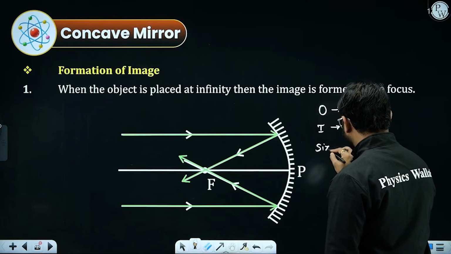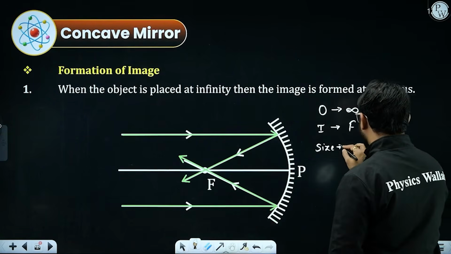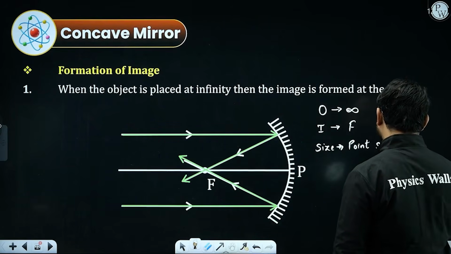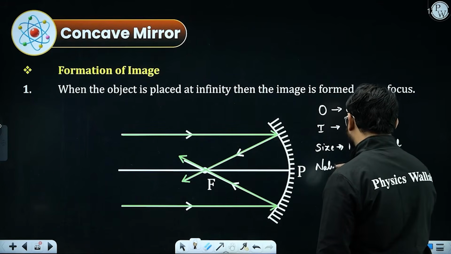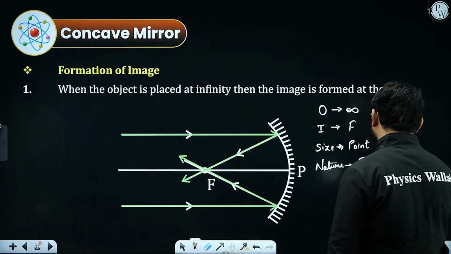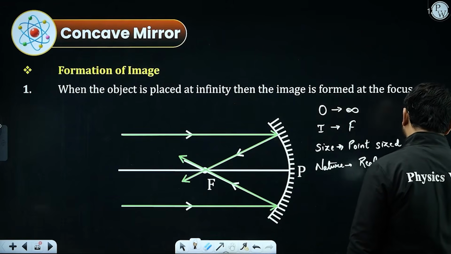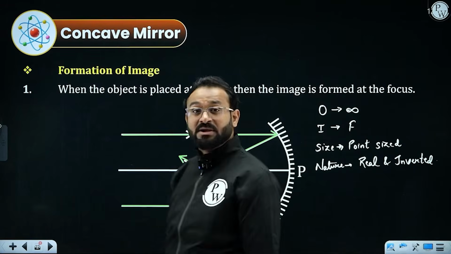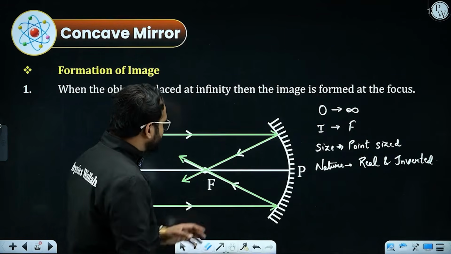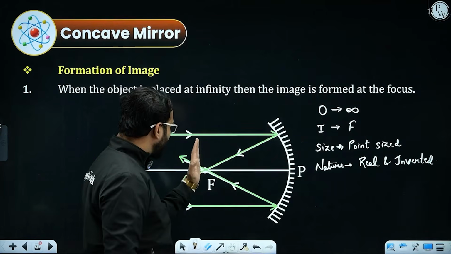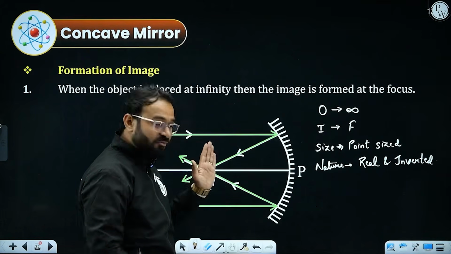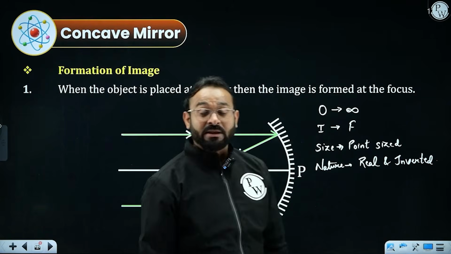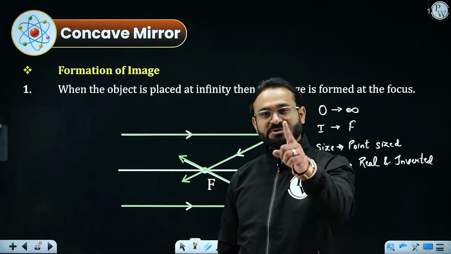If we talk about the size, it seems like point sized, and nature of image will be real and inverted. Remember, when I explained about the 2 types of images, it is one of them. So the light rays will cross each other. So we require a paper or a screen to get the image, and you will be getting a point image over here. So this is why it is a real and inverted image. That was formation number 1.